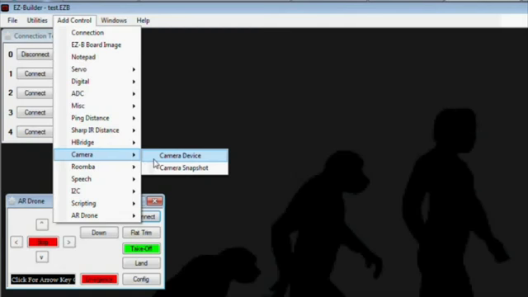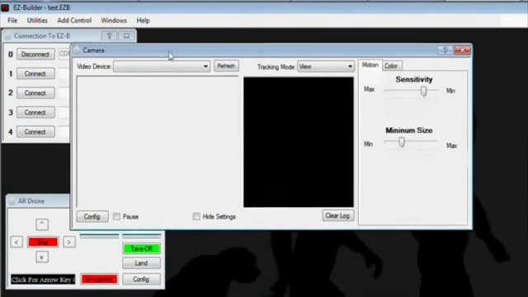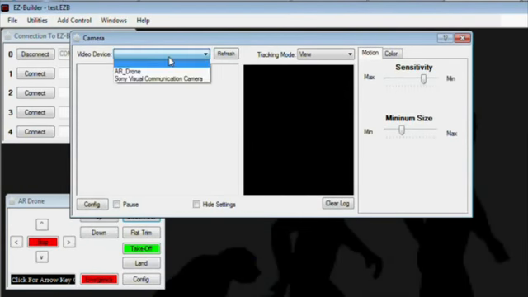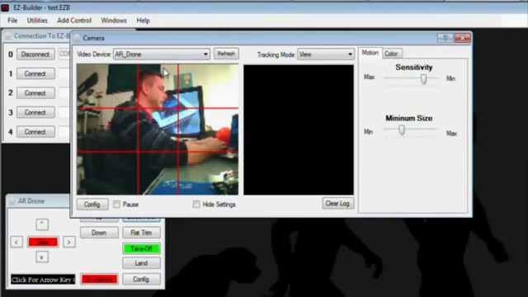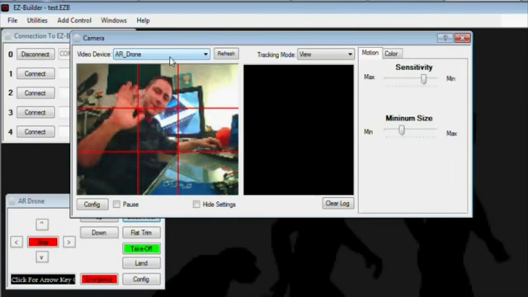Next step is you're going to want to do some camera tracking. So select Camera, Camera Device, and from the drop-down list, choose the AR drone. Look, that works. Hello world.